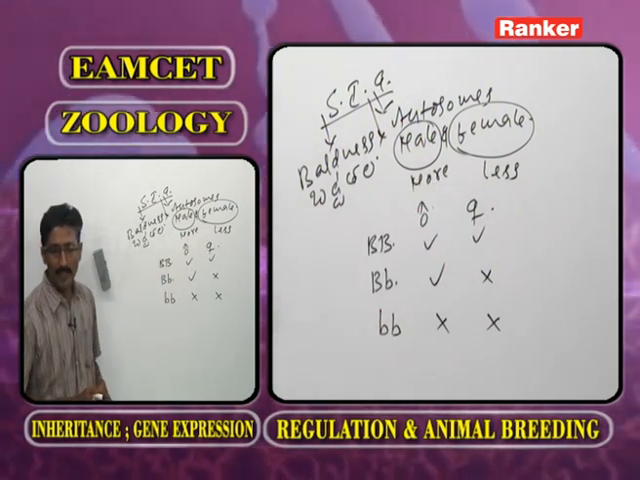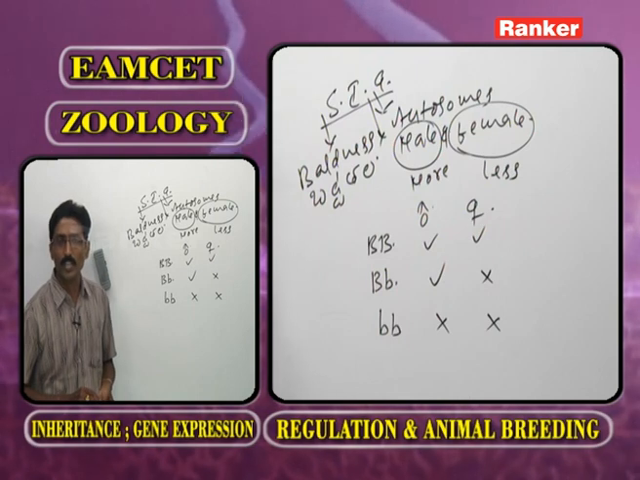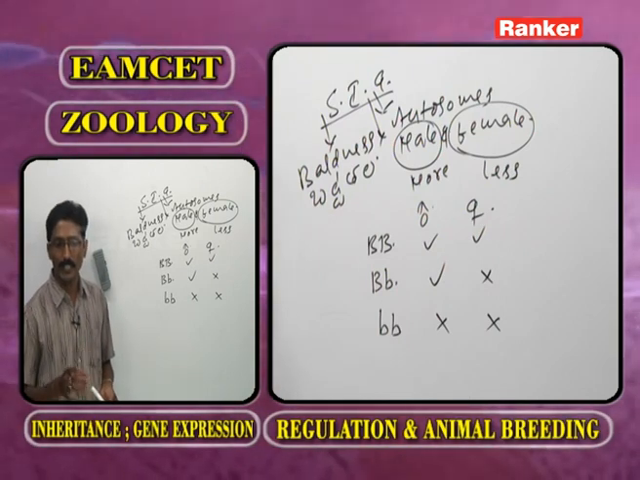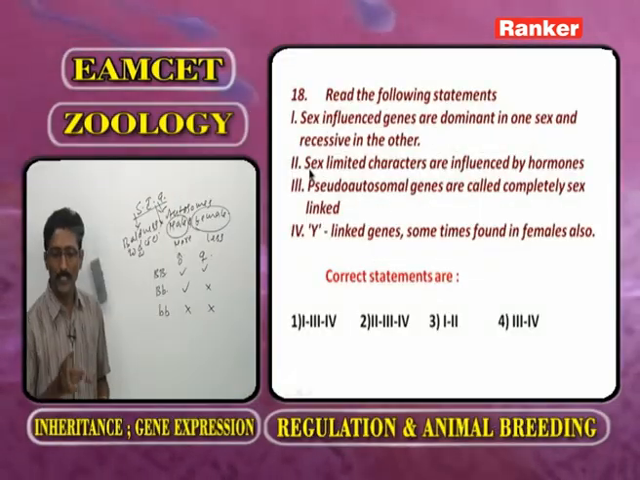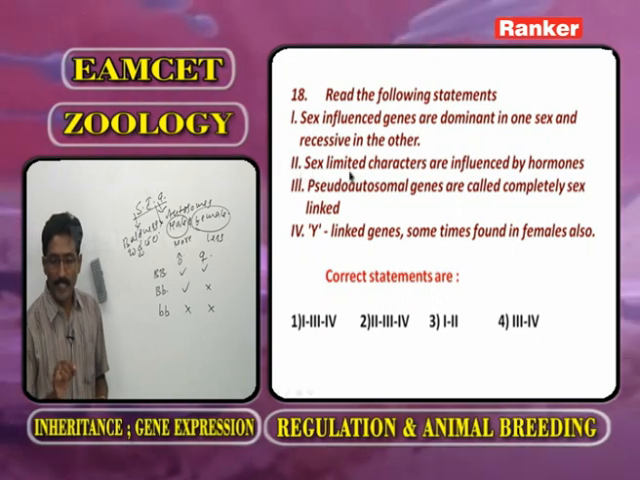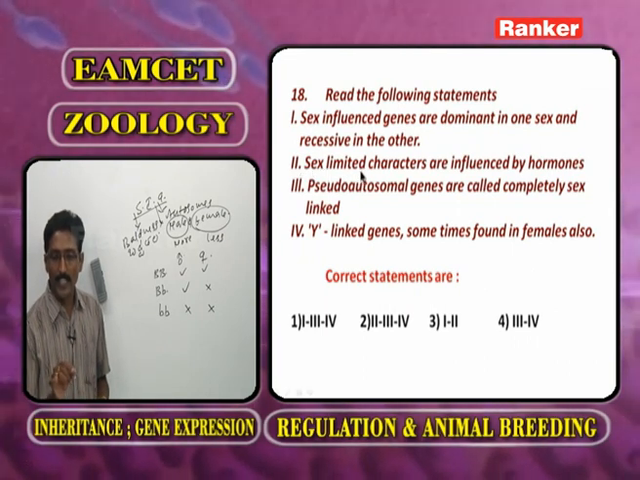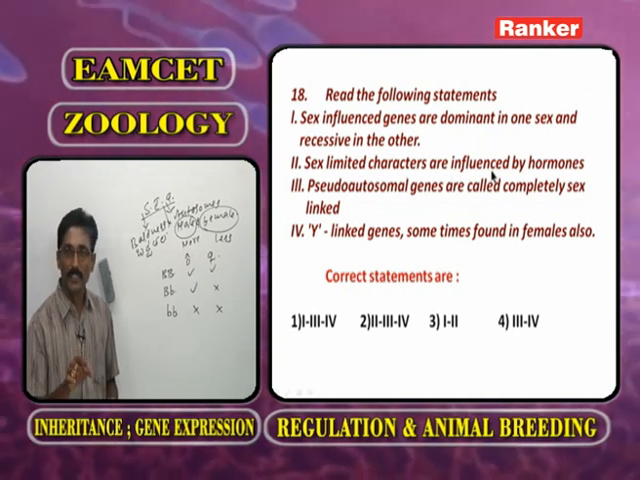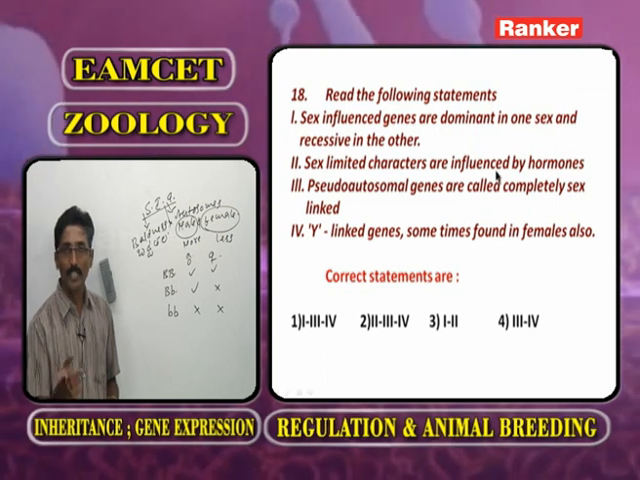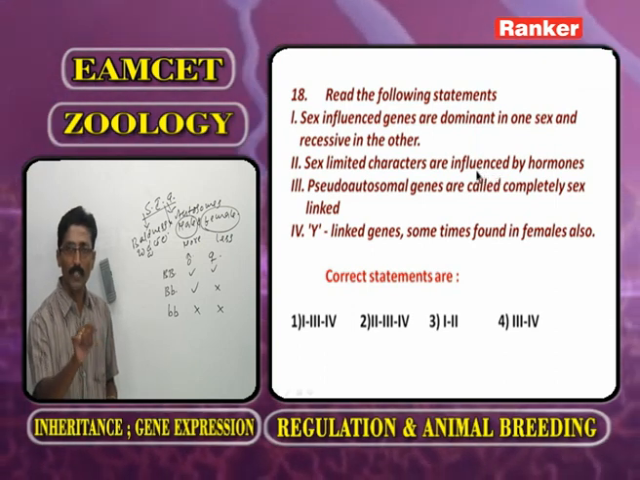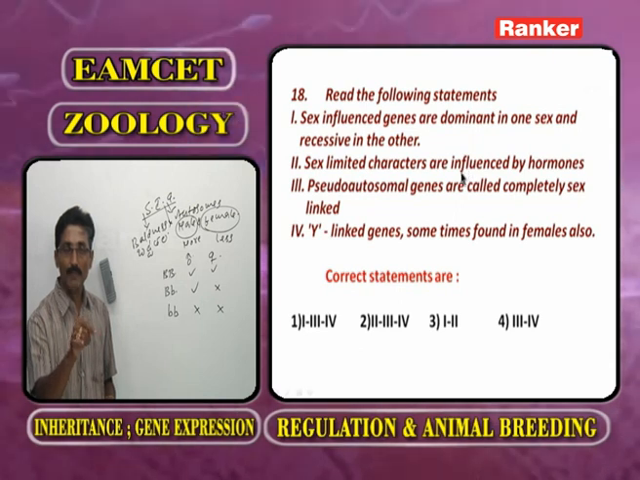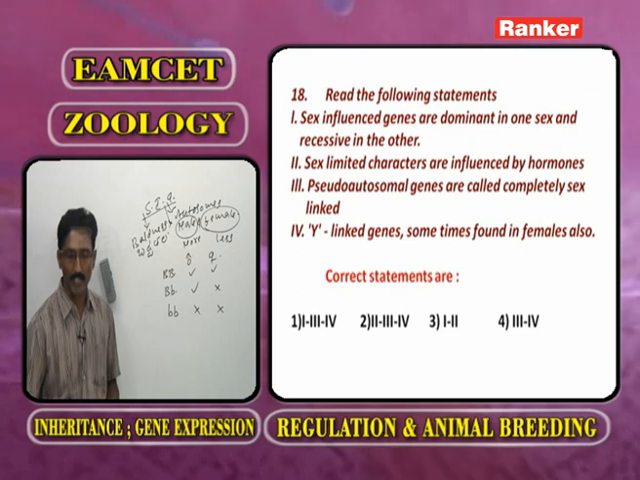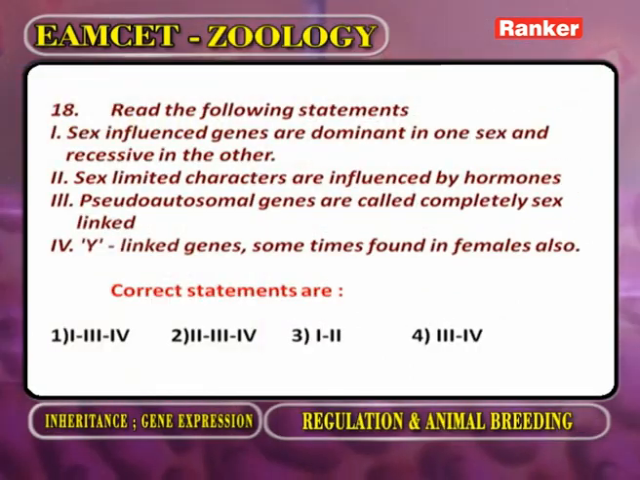So, here the first statement, sex influenced genes are dominant in one sex, that is male, and recessive in the other, that is the female. Now, second statement, sex limited characters, already we discussed. Sex limited genes are present in male and female, but they express only in female, because for the expression of sex limited genes, what is required? Hormones. They are present only in the females. Now, first statement, second statement correct. We go for the third.